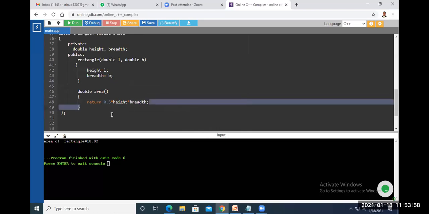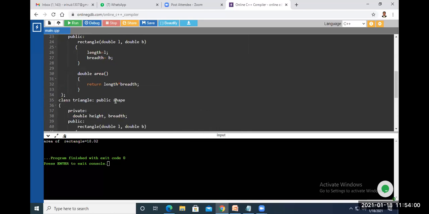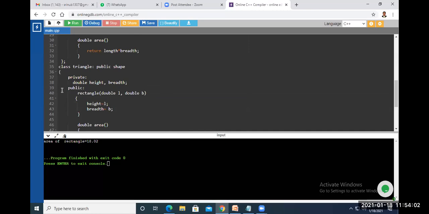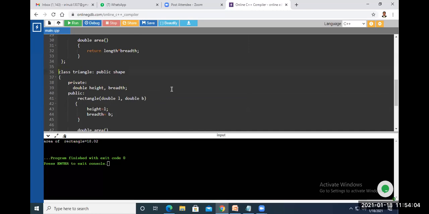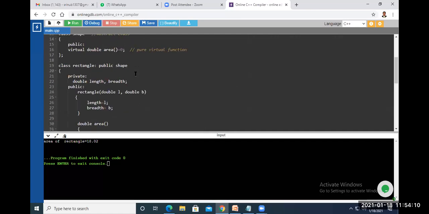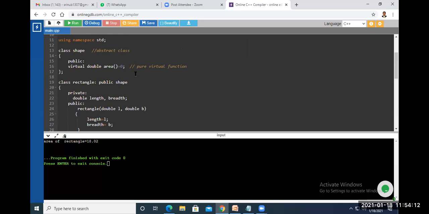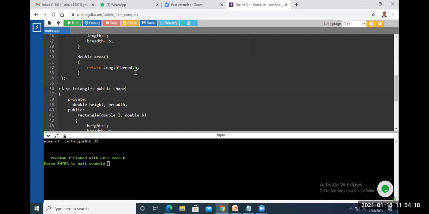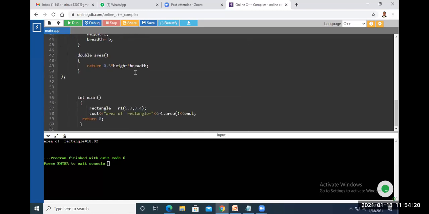Height into breadth here. Now we have created one more triangle, so one more class derived from the same base class shape here. Now, how many derived classes are there from the same base class? Can you tell? Yes.